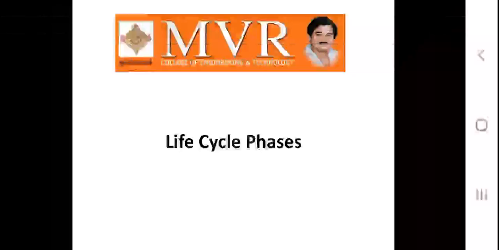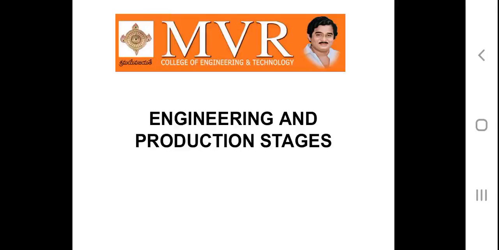Today we are going to discuss life cycle phases. A characteristic of a successful software development process is the well-defined separation between research and development activities and production activities. Most unsuccessful projects exhibit one of the following characteristics: an overemphasis on research and development, or an overemphasis on production.